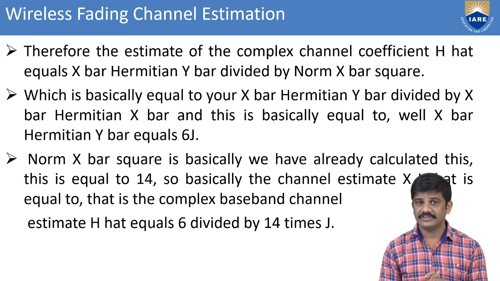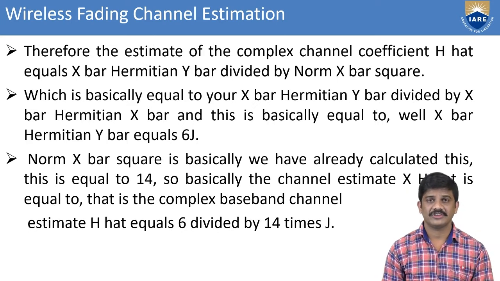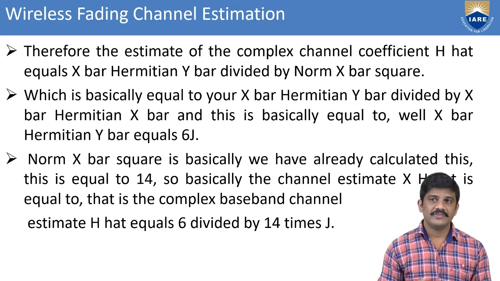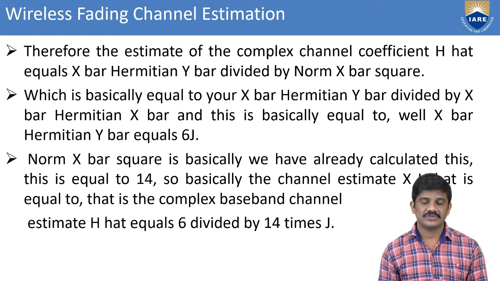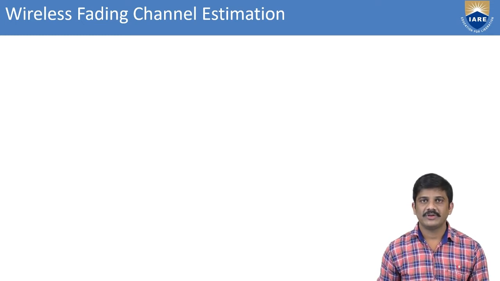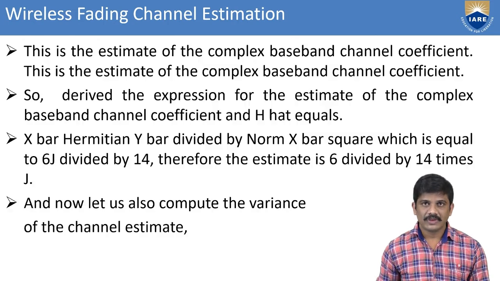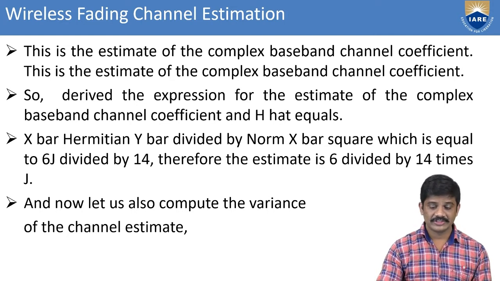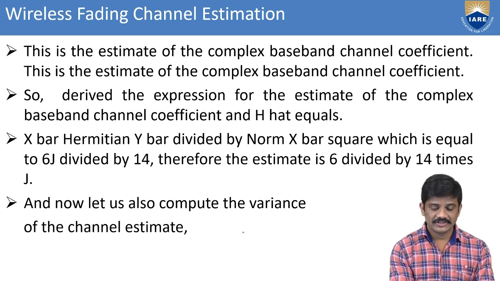For the fading channel, we have to estimate the transmitter section and also the receiver section, and we can find the parameters for the channel coefficient. In this one, that equals 6 divided by 14, into real part, imaginary part. Mainly we take the expression for the complex baseband channel coefficient, that is h hat equals what we get here.